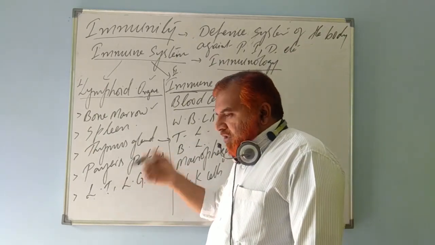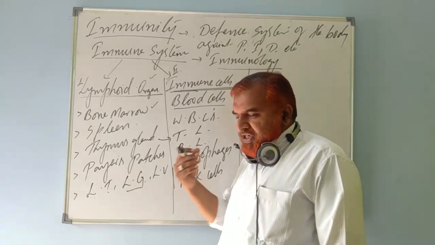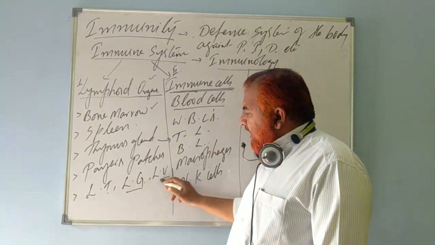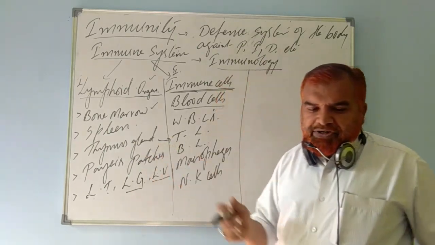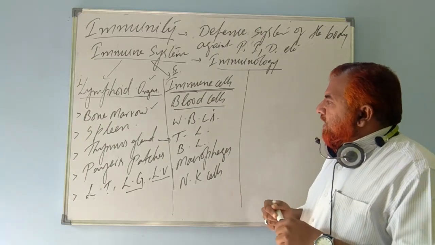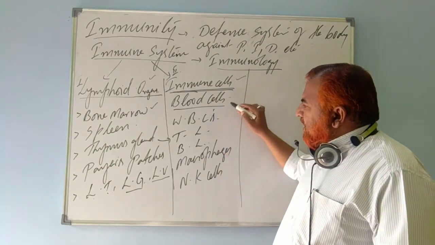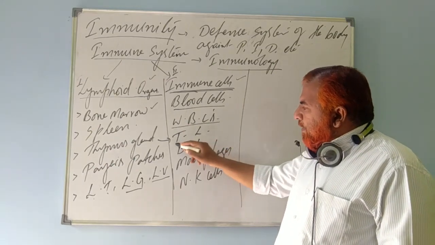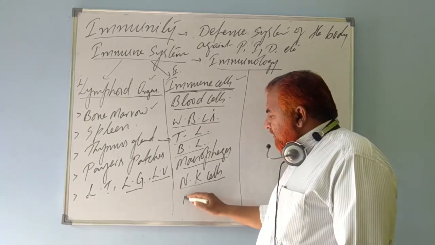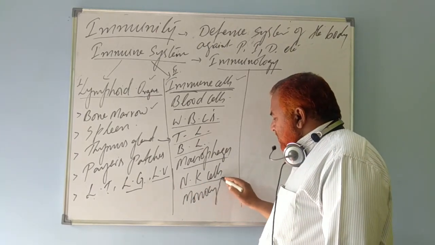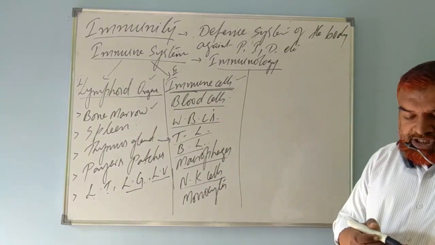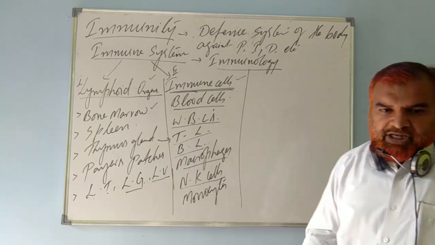Then lymphatic tissue, which is present all over the body, lymphatic glands here and there, scattered in the upper part of the body and in the lower part of the body, and lymphatic vessels that circulate lymphocytes and lymph. And then immune cells include all the blood cells like WBCs. Among that, T lymphocytes, B lymphocytes, macrophages, natural killer cells, and we can also include monocytes. All these are the major organs and cells of the immune system.